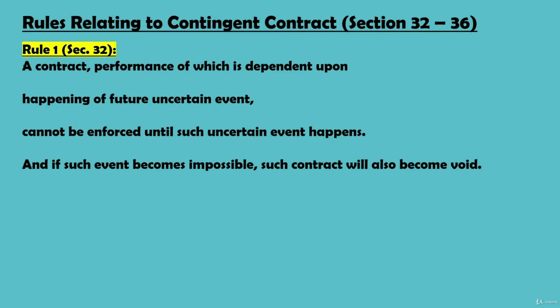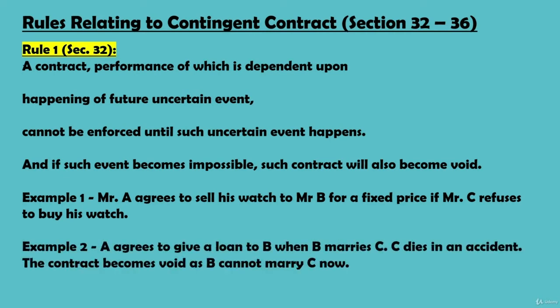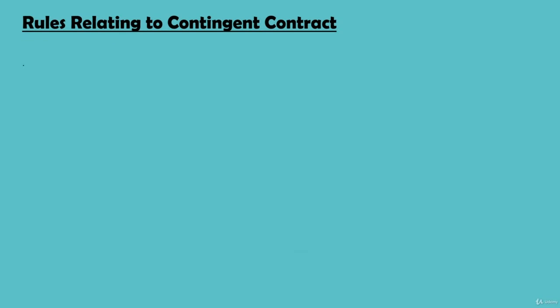For example, Mr. A agrees to sell his watch to Mr. B for a fixed price if Mr. C refuses to buy his watch. This contract cannot be enforced until and unless Mr. C refuses to buy the watch. Another example, A agrees to give a loan to B when B marries C. C dies in an accident. The contract becomes void as B cannot marry C now. Under section 32, we discussed contracts which are dependent upon happening of uncertain event.